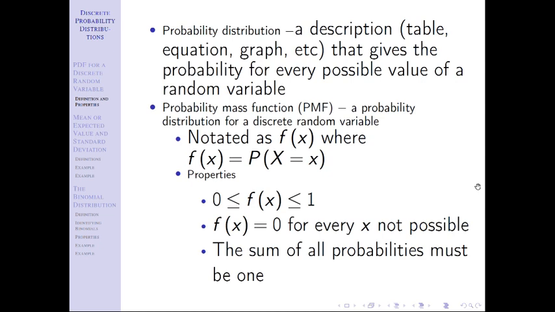Now we shift into 4.2, and we're going to talk about means and standard deviations. Remember, we talked in chapter 2 about how to find the mean and the standard deviation of a data set. And now we're going to talk about how to find the mean and the standard deviation of a variable. Now, what I want to make sure you understand right off the bat is that when we are dealing with discrete variables, and this part will apply to continuous as well, notice that we're talking about a probability distribution.